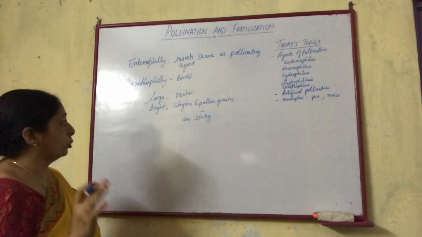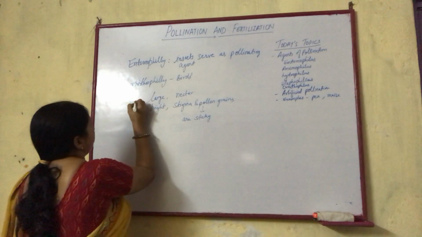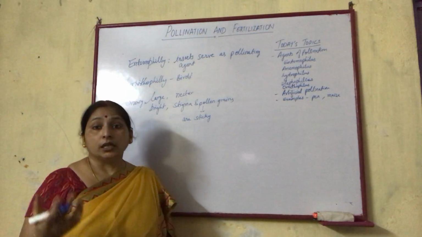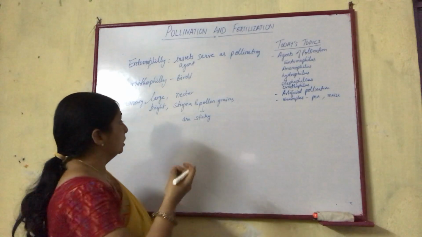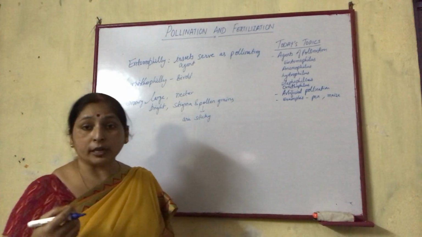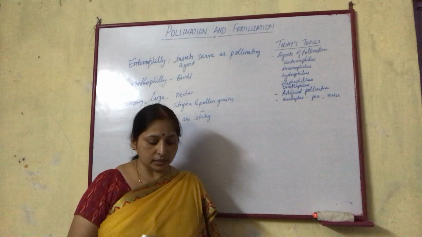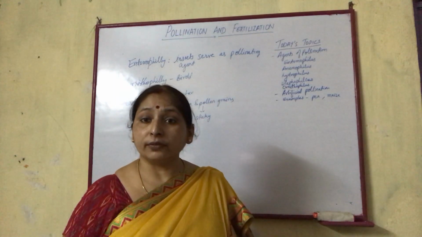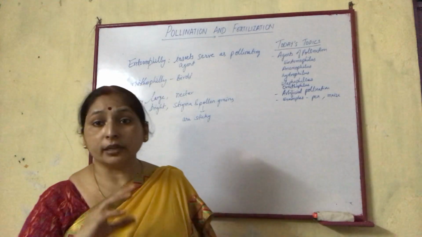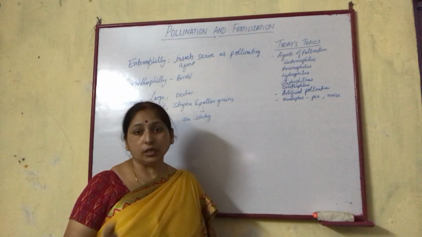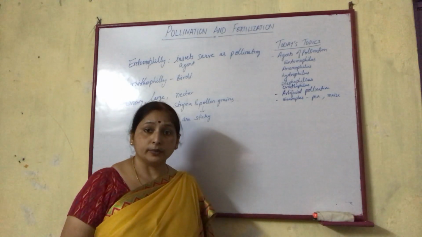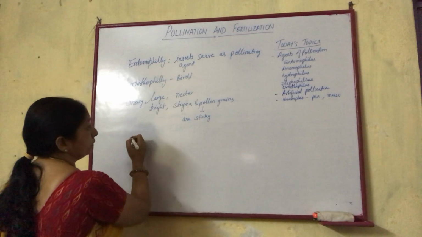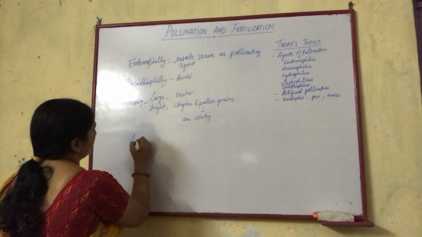Anther and large and showy flowers, with nectar, bright colored, sweet fragrance, then sticky pollen grains. All these characteristics are to attract insects and birds towards that flower, and when they sit on the flower, the pollen grains stick on their body and get transferred to another flower when they are sitting on the other flower. Next to this is in case of anemophily.